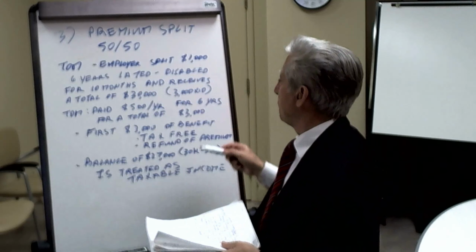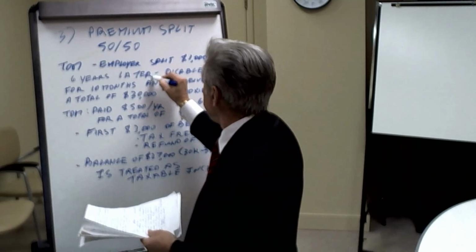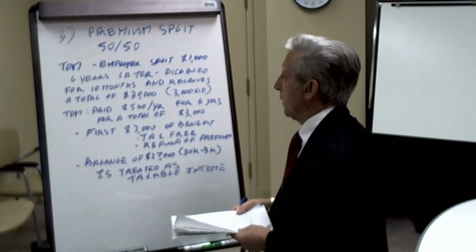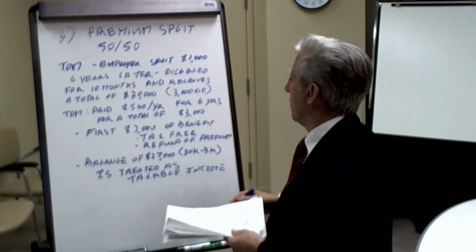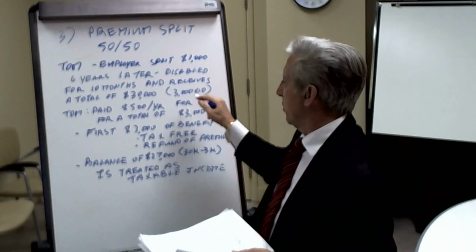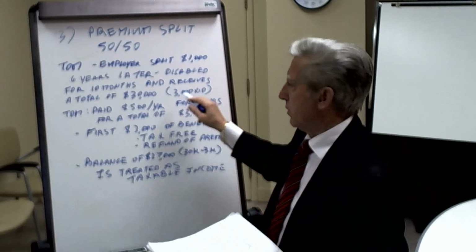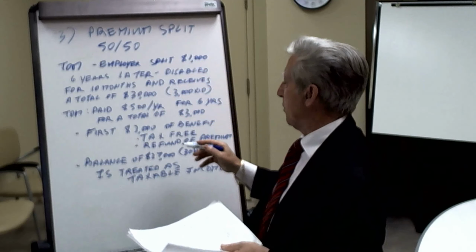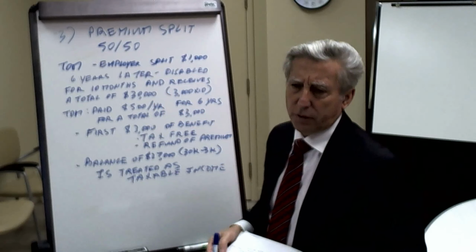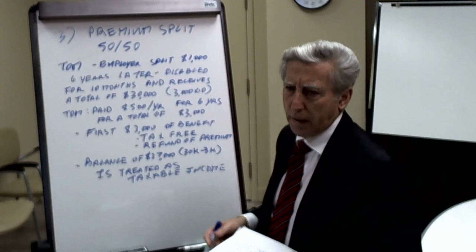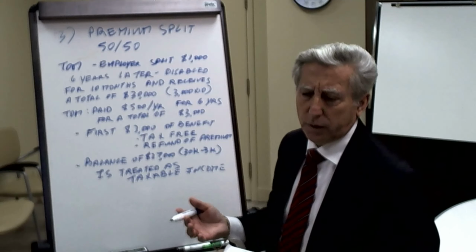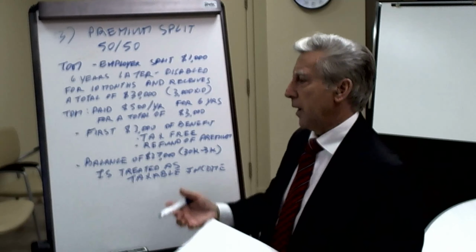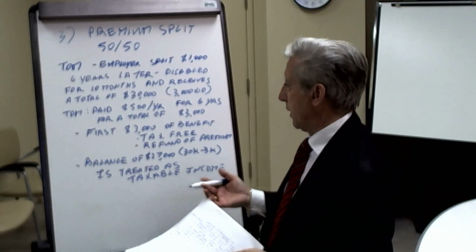So 6 years later, Tom becomes disabled, and he's disabled for a period of 10 months. During that period, remember, he's getting $3,000 a month. Therefore, during that 10-month period, he's received $30,000 in actual benefit. So the question now comes down to how much of that $30,000 will in fact be taxable and how much will be tax-free.